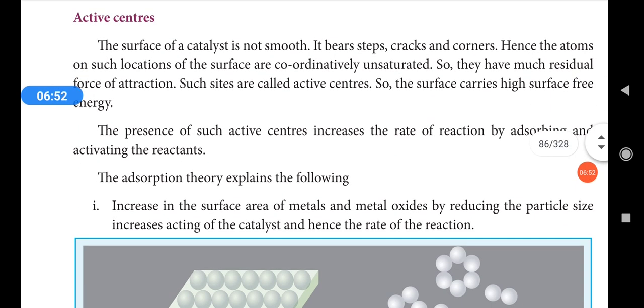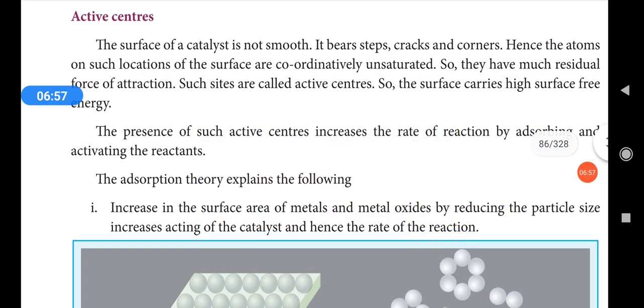next topic, active centers. So active center means, if there is a catalyst, then not each and every point of the catalyst will be active. Some places, some corners only will be highly activated. So those centers are called as active centers. The surface of a catalyst is not smooth. It may have steps, it may have cracks, and then corners.